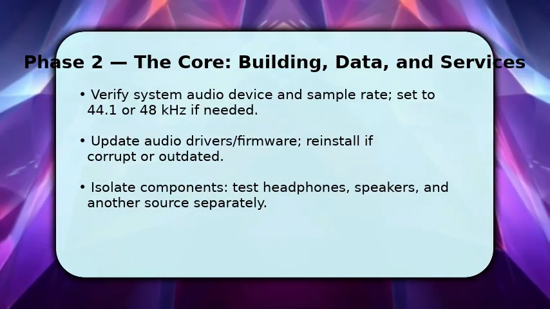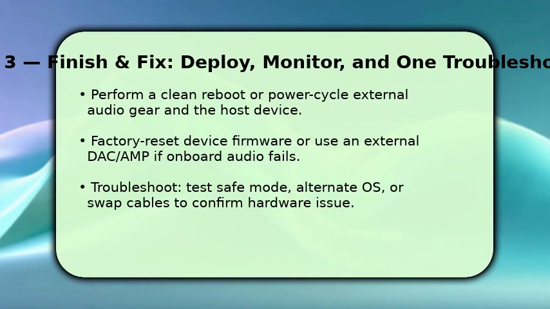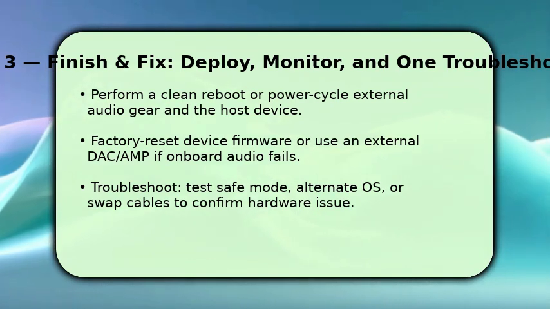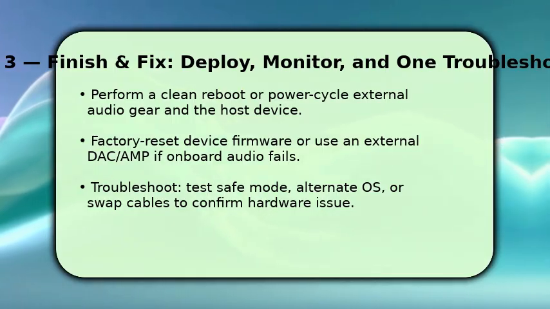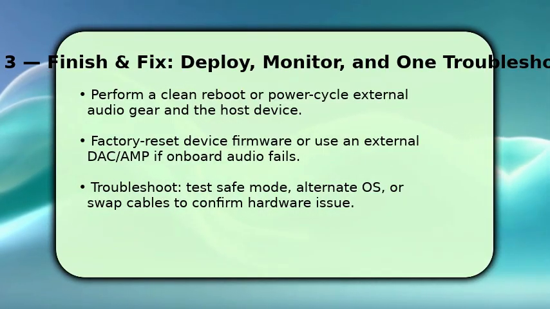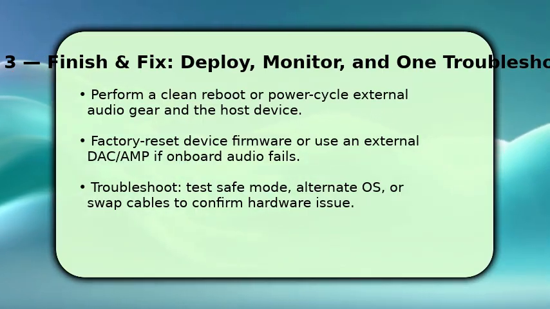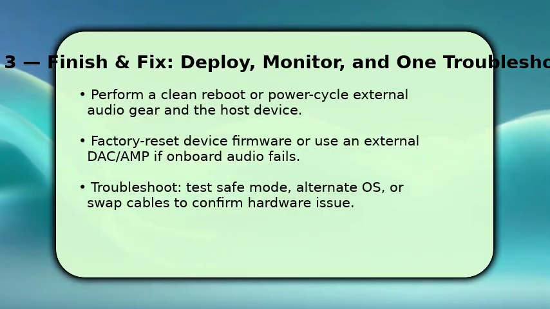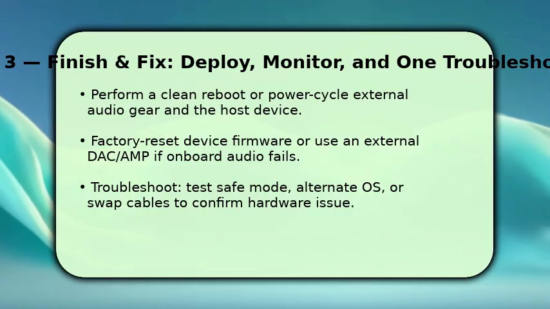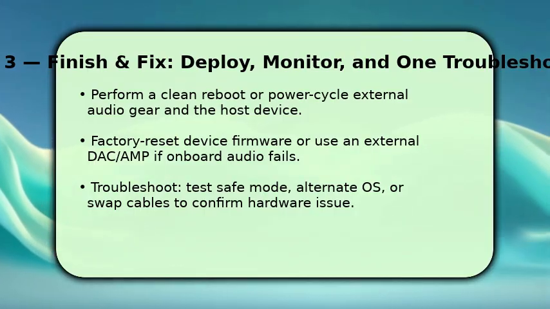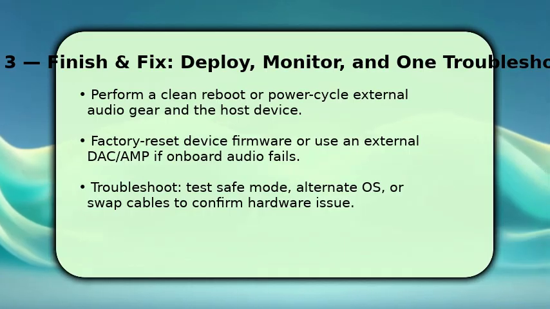You finish with power cycles and targeted replacements. Reboot your device, power cycle external audio gear, and if available, try an external DAC or USB audio interface. If onboard audio persists in failing, perform a factory reset of the device firmware or reinstall the OS audio stack to remove deep configuration errors. Once done, run a final test with multiple sources. Troubleshooting tip: if sound still fails, boot into safe mode or use another OS/device and swap cables. This quickly reveals whether it's hardware.